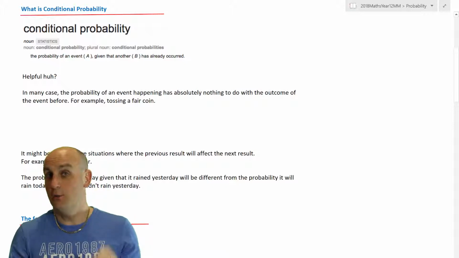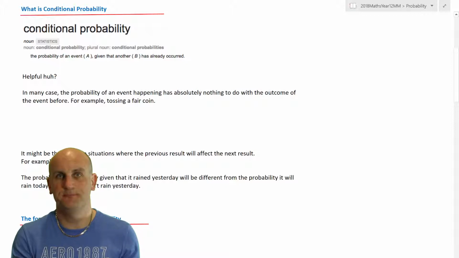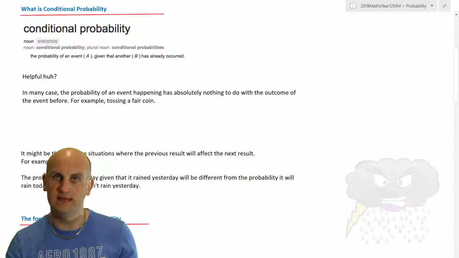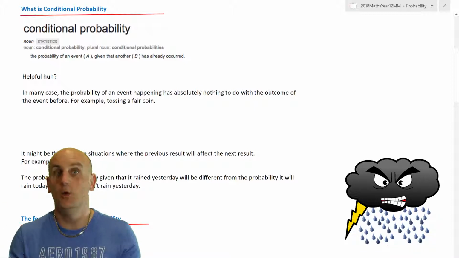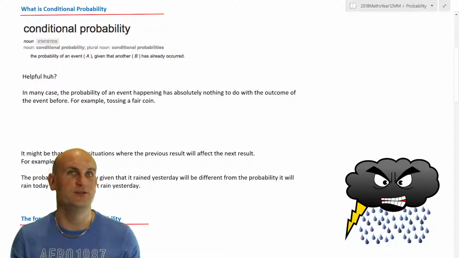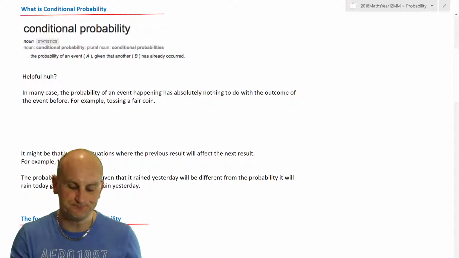Whereas if we look at the weather, imagine it's a really, really sunny day today. Do you think the probability that it will be nice tomorrow will have anything to do with the fact that it was a sunny day today? Well, actually, it may well do. But what about if it's a rainy day today and a rainy day tomorrow? Well, the probability of it being rainy tomorrow, given that it's dry today, will be different from it being rainy tomorrow, given that it was rainy today. So those are conditional probabilities. There is a condition of the second one relating to the first one.